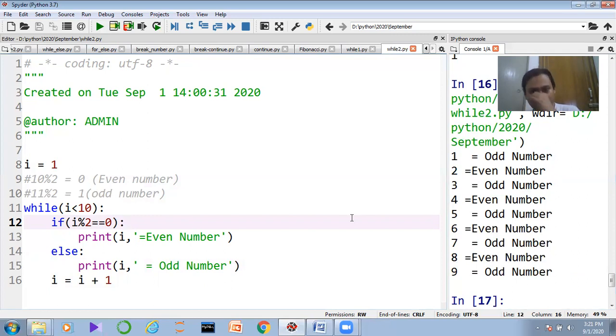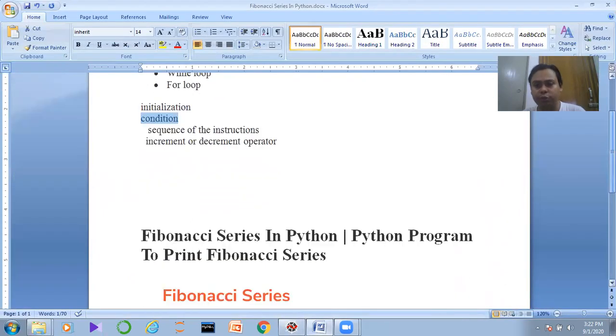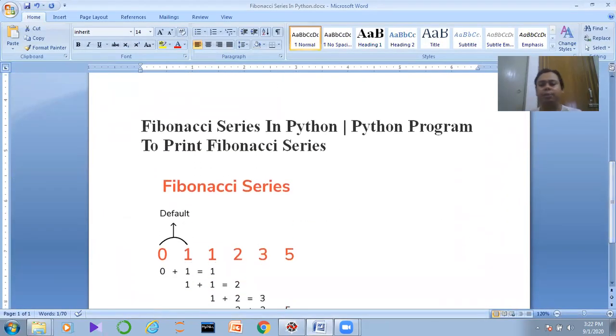Now guys, if I want to define the Fibonacci series, what is the Fibonacci series? People who came from a C programming or Java programming background might have the idea, but still I am explaining this Fibonacci series so that everyone can understand. Now what is the Fibonacci series?